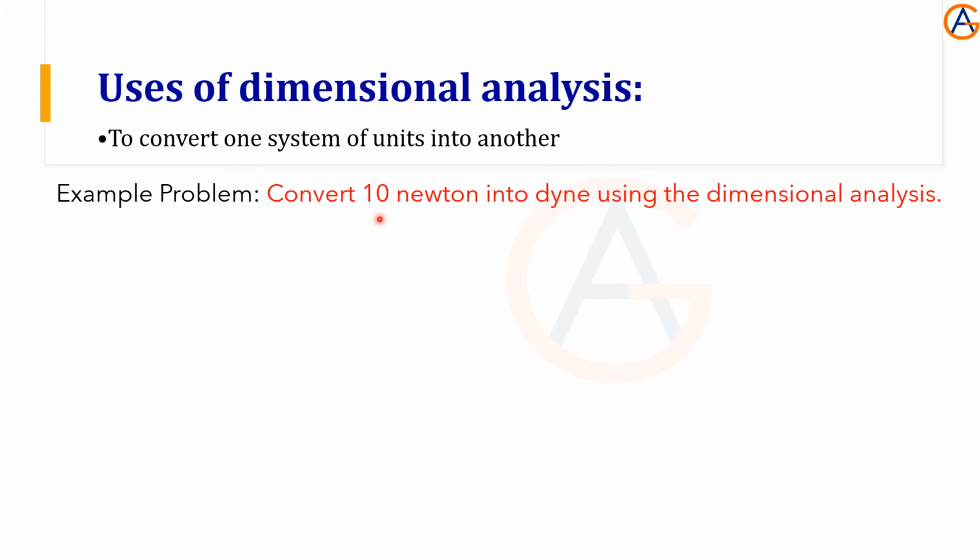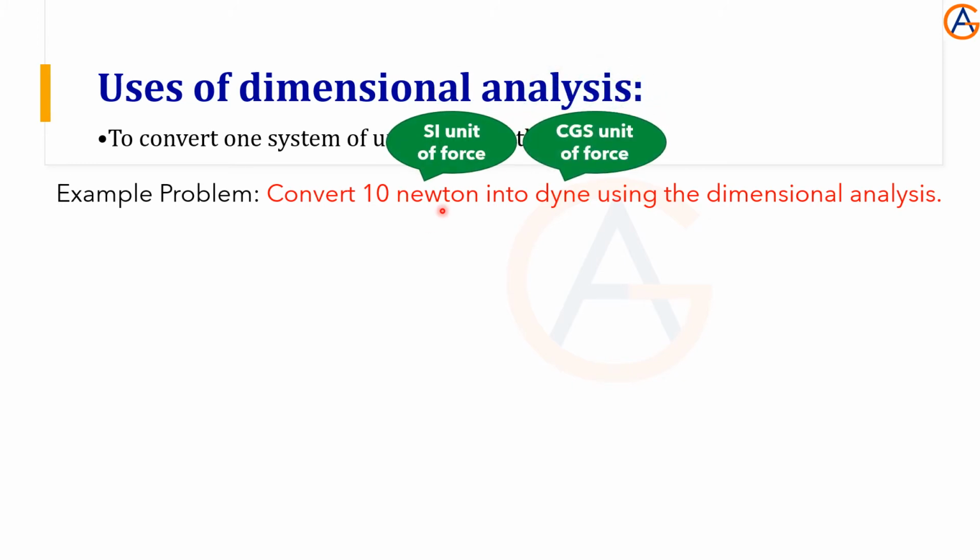Convert 10 Newton into dyne. Newton is the SI unit of force, whereas the dyne is the CGS unit of force. Force, the physical quantity, is the same. Let's see how we convert one system to another system. 10 Newton will be how much? But we will do the problem for 1 Newton first. This is the formula we are going to use.